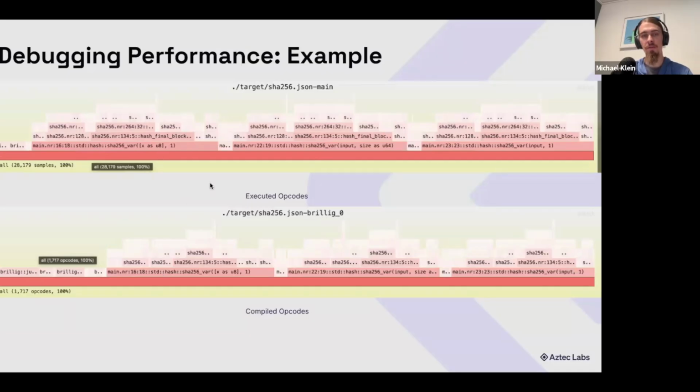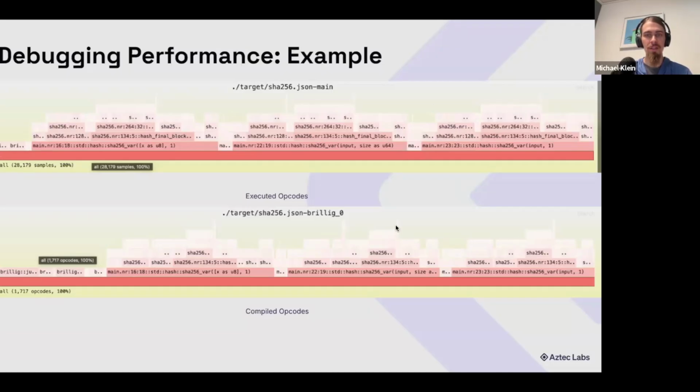And there's kind of two ways to try to figure out how to improve performance. You can either start at the base of the tree and say, oh, well, clearly SHA-256 var is taking up all the time. And then the second biggest thing is hash final block. So then you can narrow in and say, okay, well, is there anything in hash final block that I can fix? But then the other thing, which is harder to show in this example, is these little tiny tips sticking out at the very top.